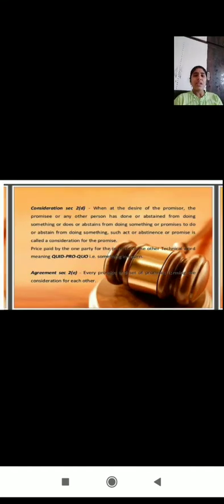So here, agreement definition is nothing but, according to Section 2(e) of the Indian Contract Act, every promise or every set of promises forming consideration for each other is an agreement. We are discussing every promise and every set of promises, either one promise or more than one promise, forming with each other a consideration.